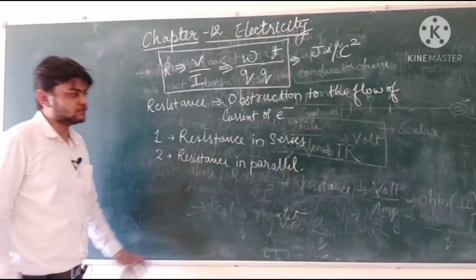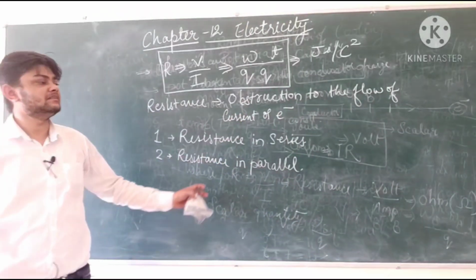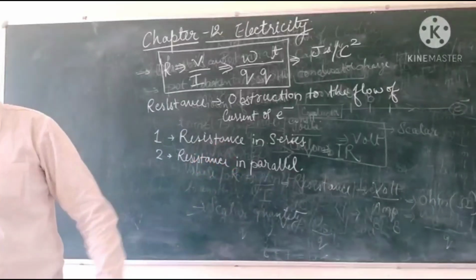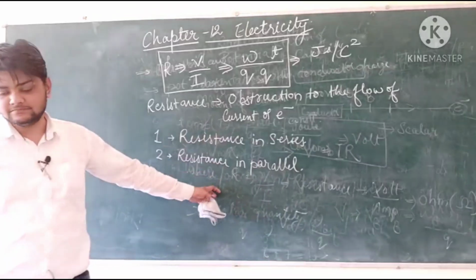To know how to express any type of electrical equipment in the form of an electrical circuit, there is a page uploaded. You can see that.